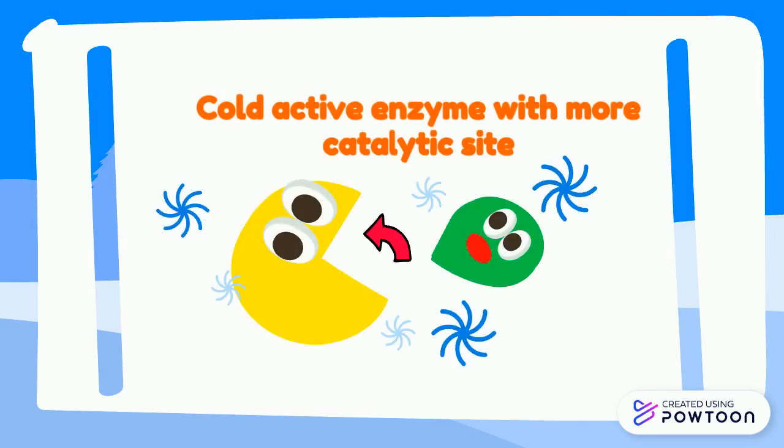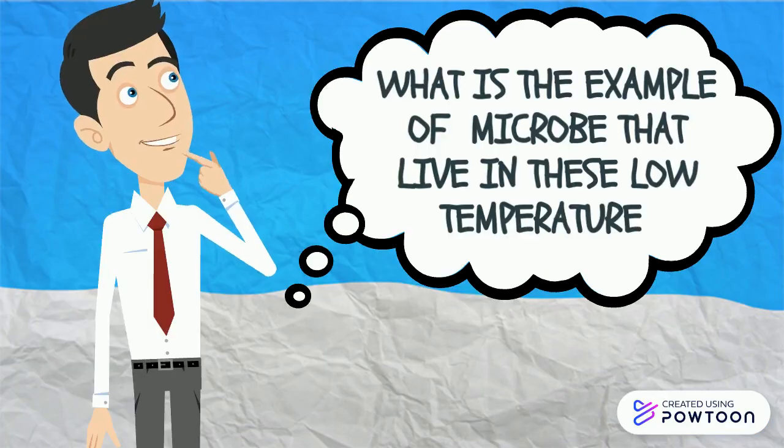Next, microbes that live in low temperature will have cold active enzymes, which means that the enzyme will still be active even though it is in low temperature. Other than that, the enzyme will have more catalytic sites, which means that the enzyme will be capable of catalyzing more reactions. So what is an example of a microbe that lives in low temperature?